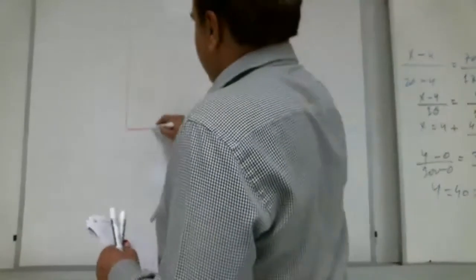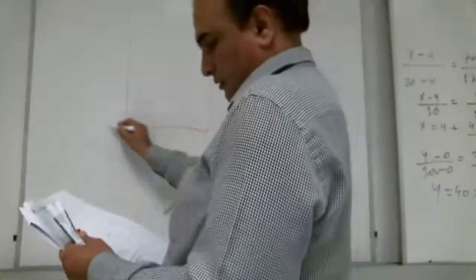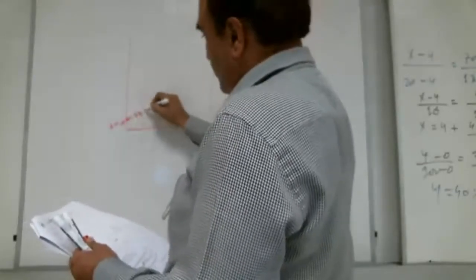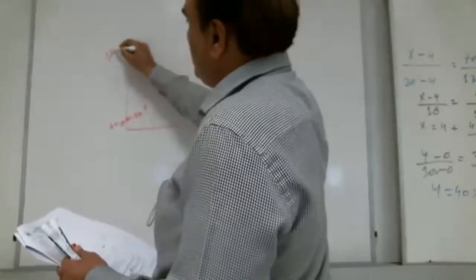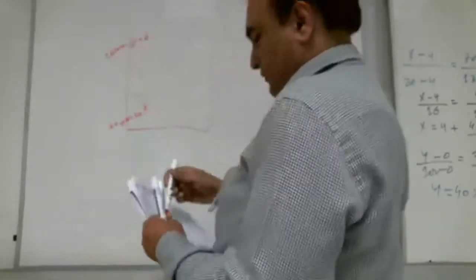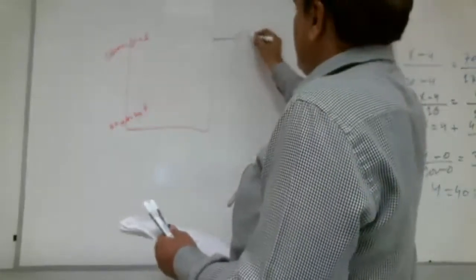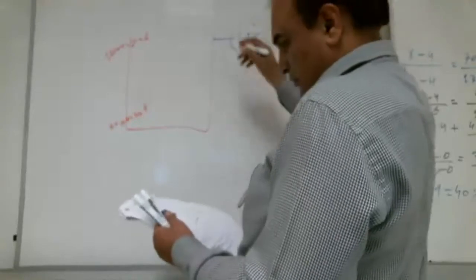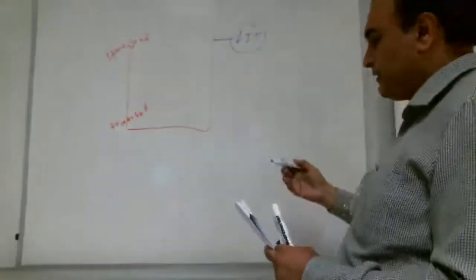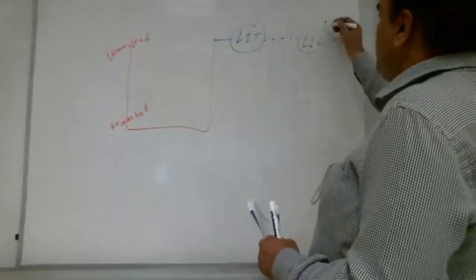So we have a tank here. Its calibration is 30 millimeter, 4 milliampere, 130 millimeter, 20 milliampere. Here we put a level indicator transmitter, that will send the signal to the level indicator controller.